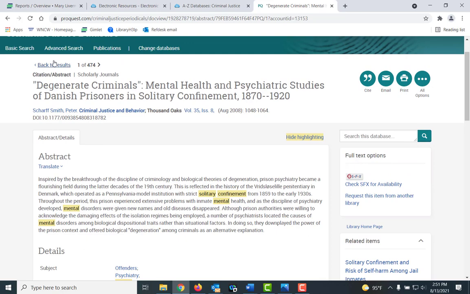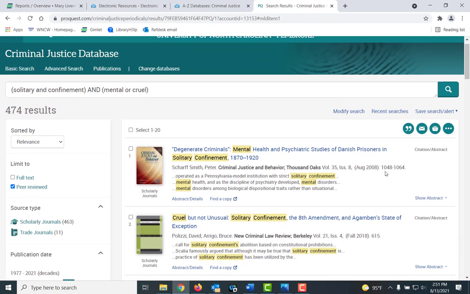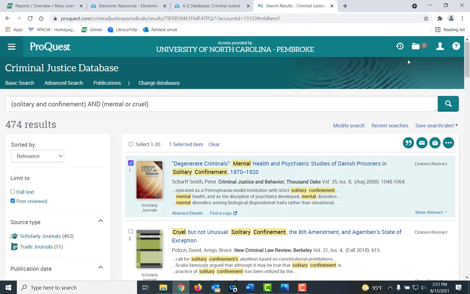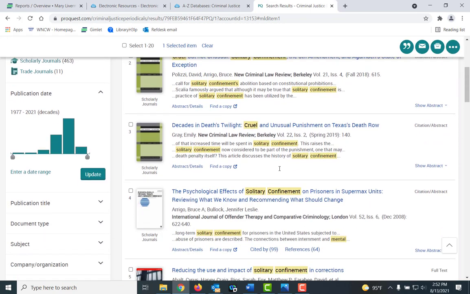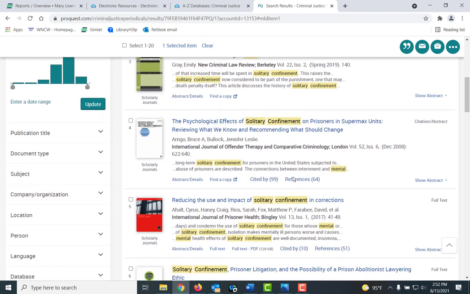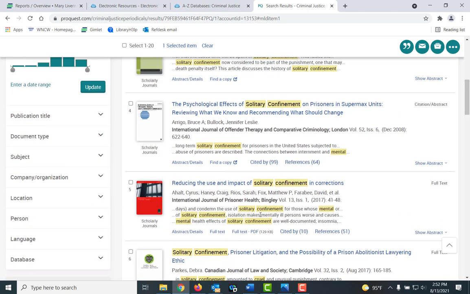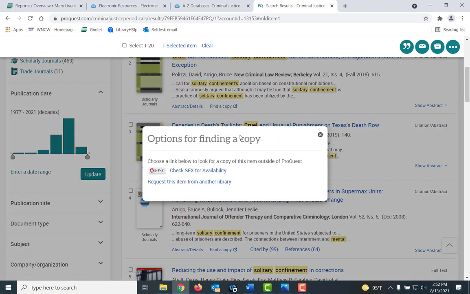So after I do that, let me go back to my results. And to put an item in a folder here, you have to check the box, and notice my folder will have 1. And also notice this one does not have full text. It says find a copy. That's another difference between the 2 databases, the different terminology. Some of them will have PDF full text. But if it doesn't, you can simply click on Find a Copy.